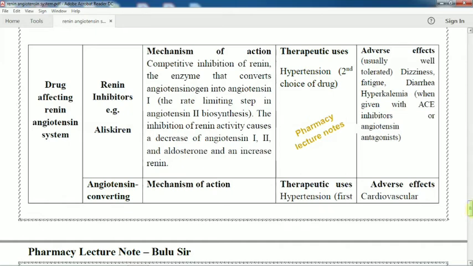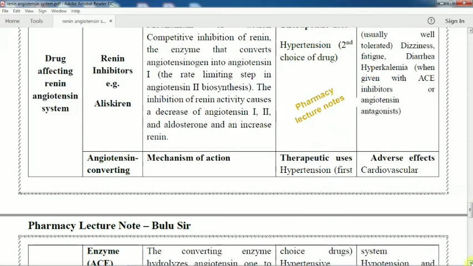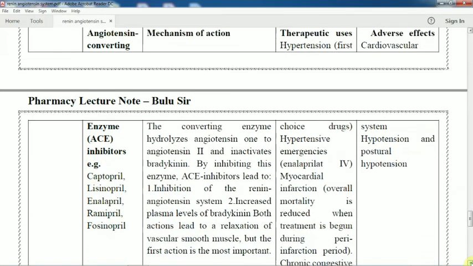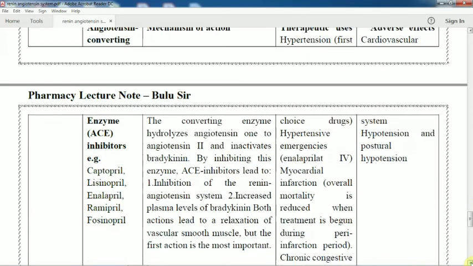Similarly, angiotensin converting enzyme mechanism. The converting enzyme hydrolyzes angiotensin 1 to angiotensin 2 and inactivates the bradykinin. By inhibiting this enzyme, ACE inhibitor leads to inhibition of the renin-angiotensin system and increases the plasma level of bradykinin.